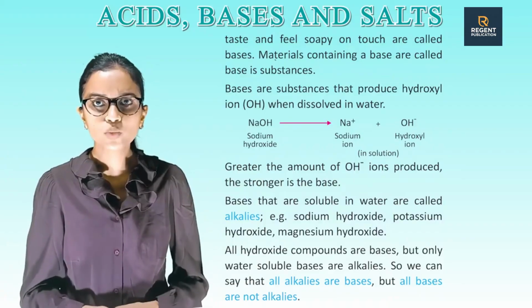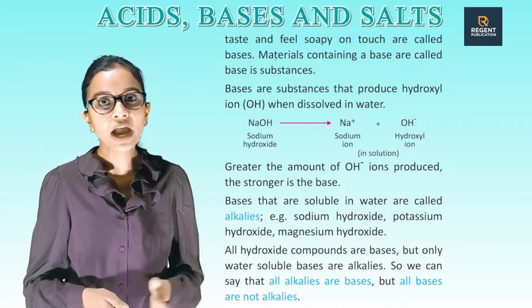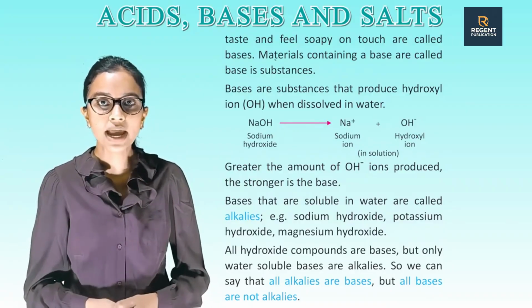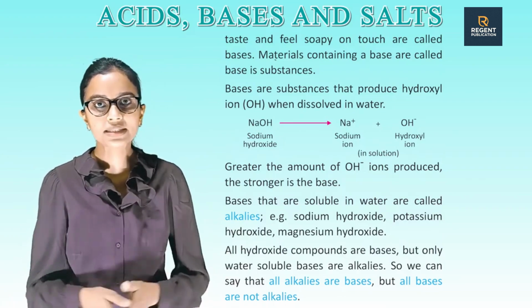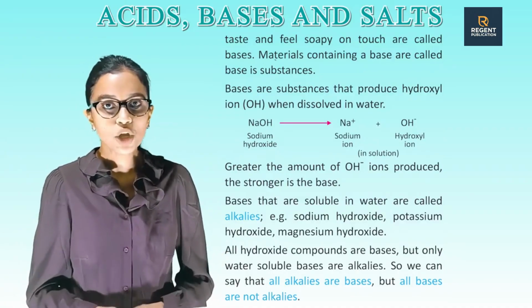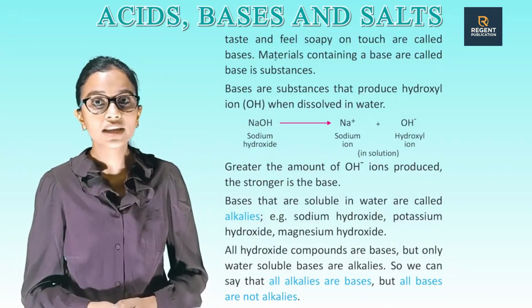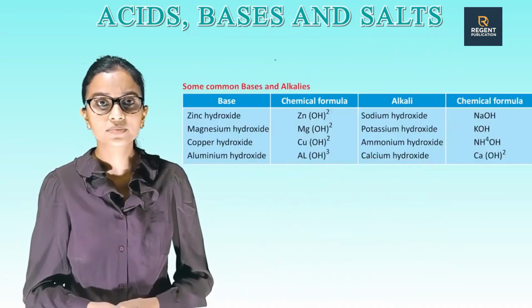Bases that are soluble in water are called alkalis. Example: sodium hydroxide, potassium hydroxide, magnesium hydroxide. All hydroxide compounds are bases, but only water-soluble bases are alkalis. So, we can say that all alkalis are bases, but all bases are not alkalis.